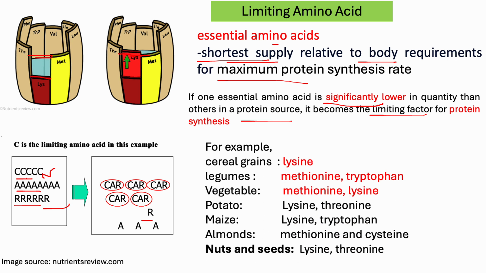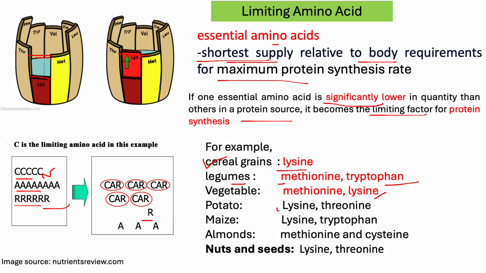Let's have some idea about different foods. In cereal grains, lysine is limiting. That means the lysine isn't enough there. In case of legumes, methionine is first limiting and tryptophan acts as second limiting. In vegetables, methionine is first limiting and lysine second limiting.